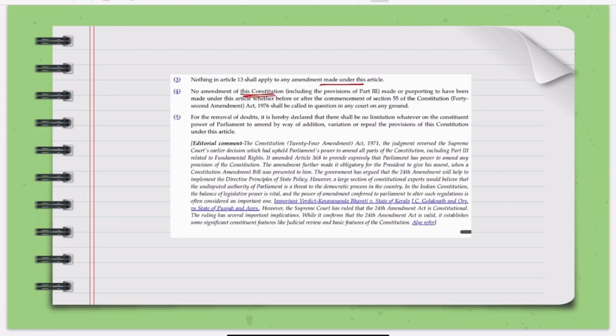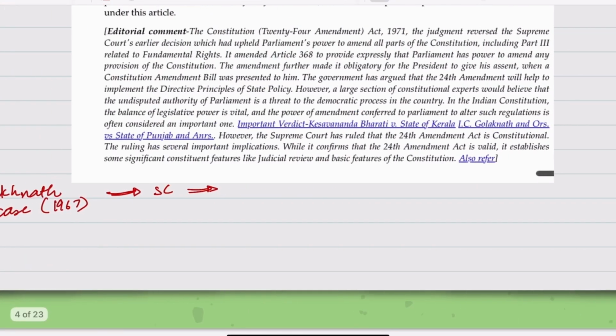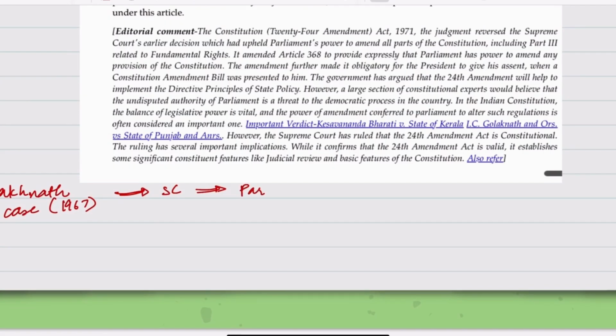But here it is important to note that earlier, in the Golaknath case in 1967, the Supreme Court had said that Parliament cannot amend the fundamental rights.